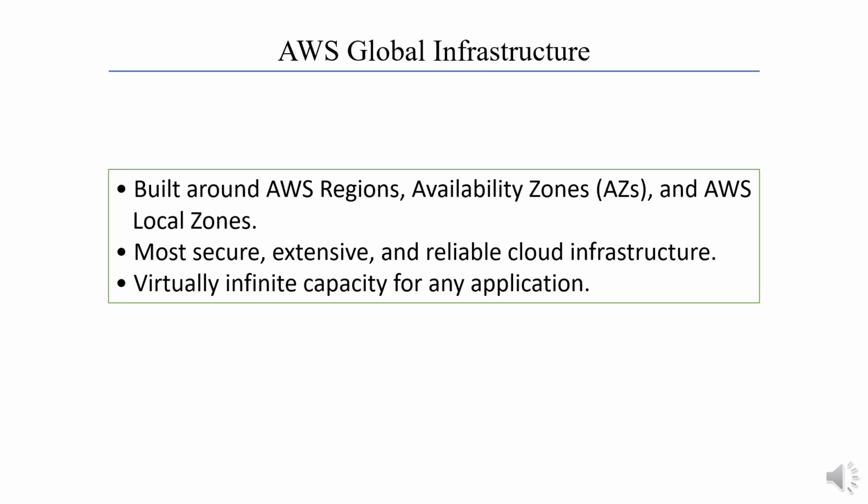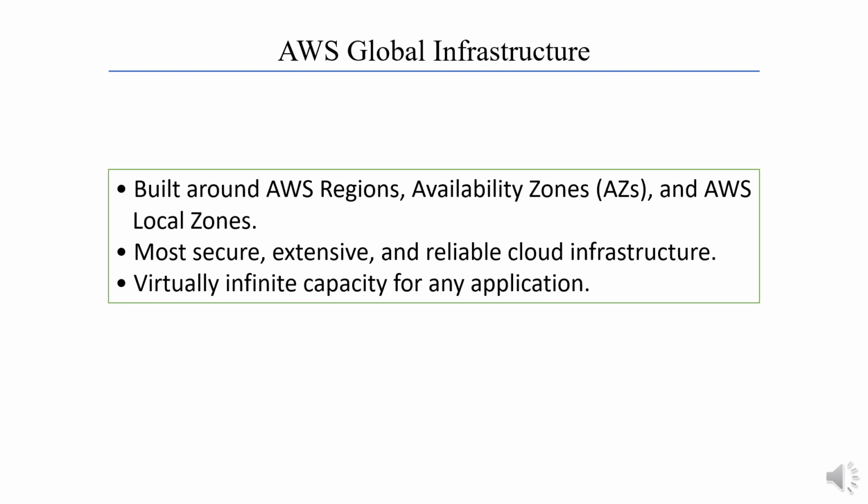An AWS region is a separate and independent geographic area. Each AWS region has multiple isolated locations known as availability zones. There are at least 3 availability zones in an AWS region. An availability zone is comprised of one or more data centers.